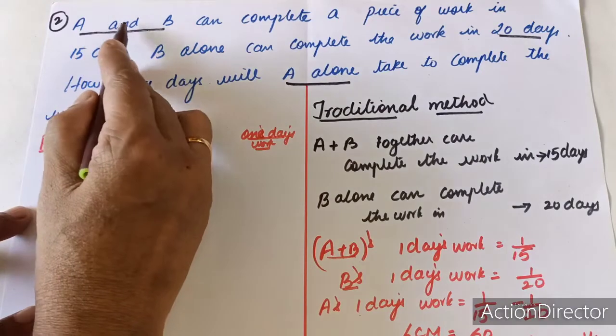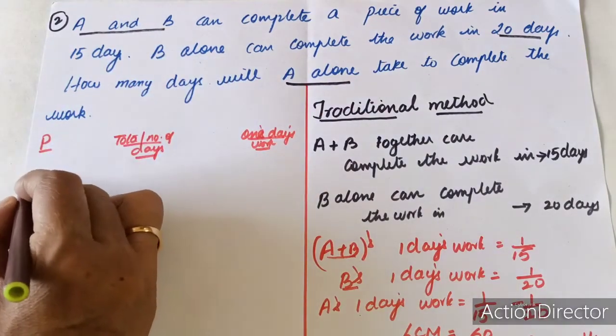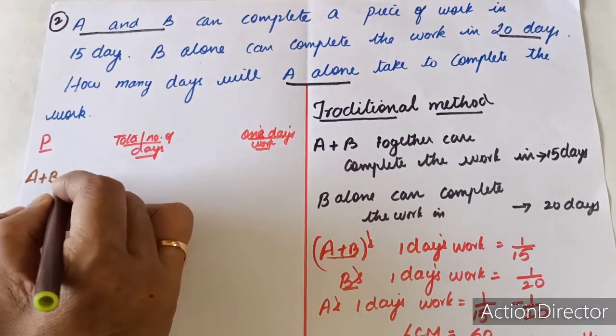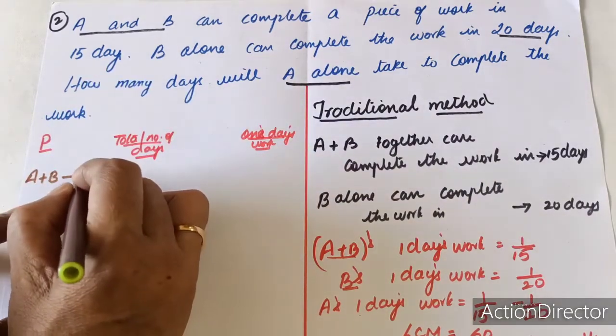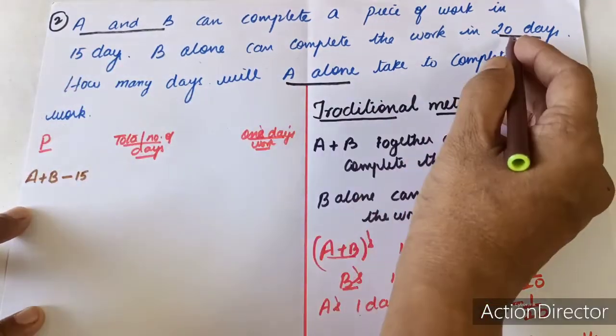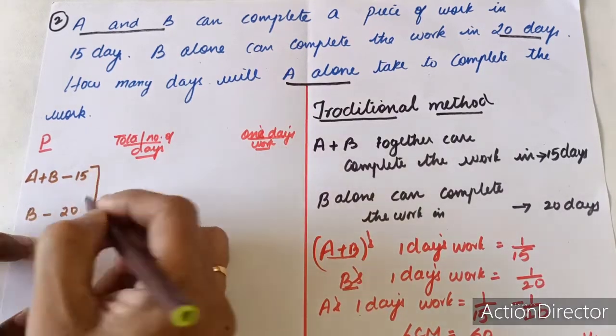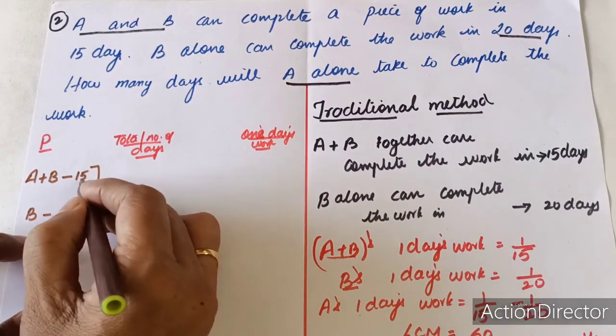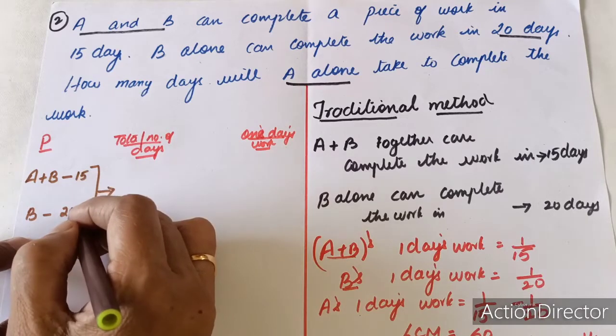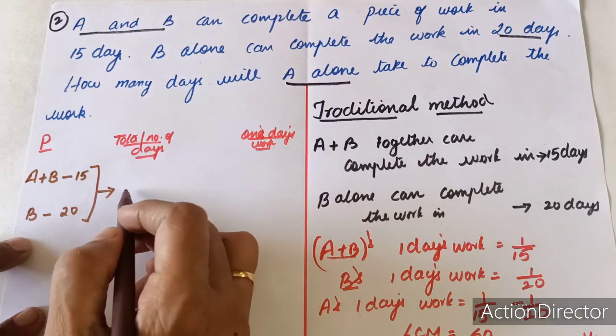So who are the persons involved over here? In the first step it is given A and B, so you write A plus B. A plus B can complete their work in 15 days and B alone can complete his work in 20 days. Next step, we are going to find the LCM of 15 and 20, which is the total work.